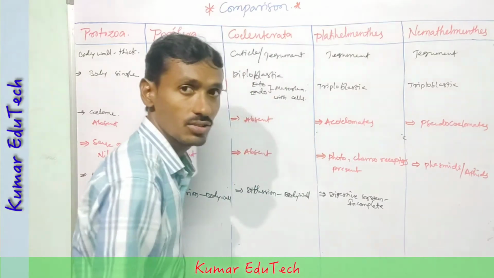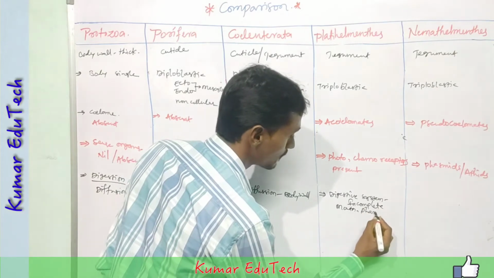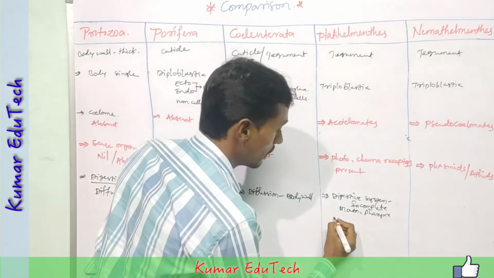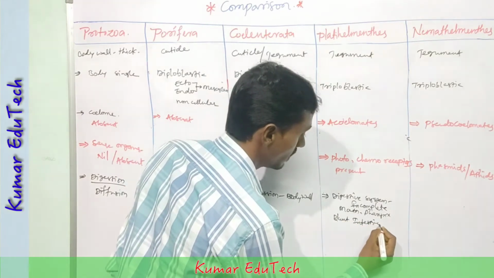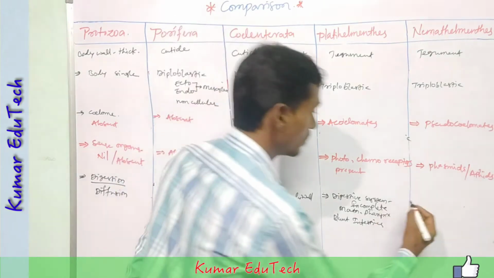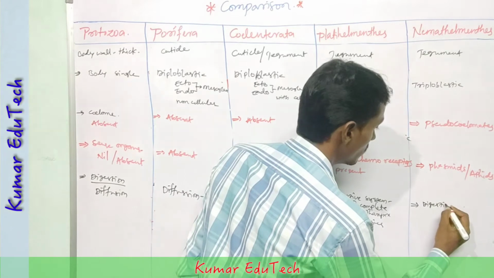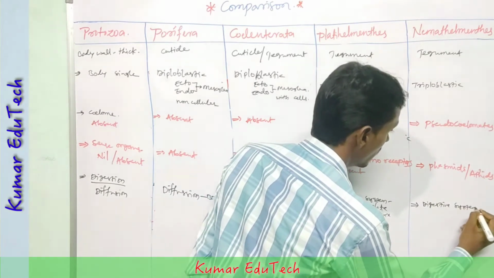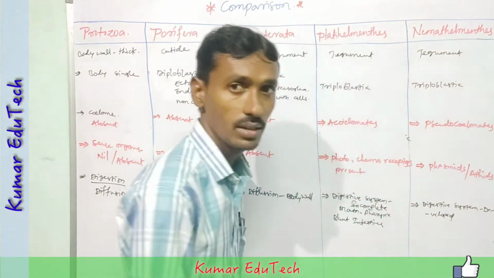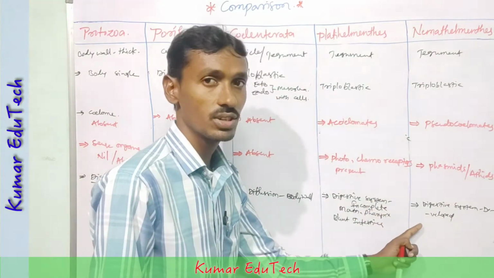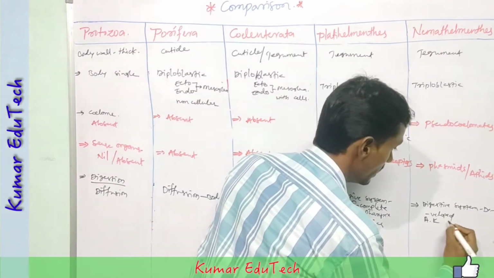An incomplete digestive system is present: mouth, pharynx, and blunt intestine are developed. Next, in Nemathelminthes, the digestive system is developed and is straight. Digestive system means the alimentary canal is formed.